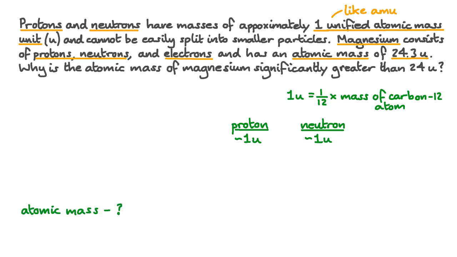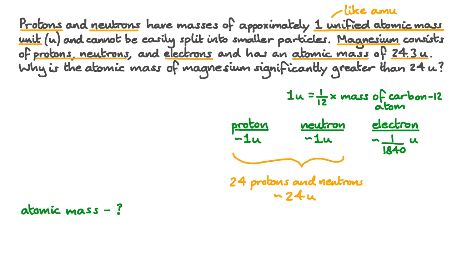Well, the question also tells us that magnesium contains electrons. But the mass of an electron is about 2,000 times smaller than a proton or a neutron. If we had 24 protons and neutrons in total, we'd have a mass of about 24 unified atomic mass units.